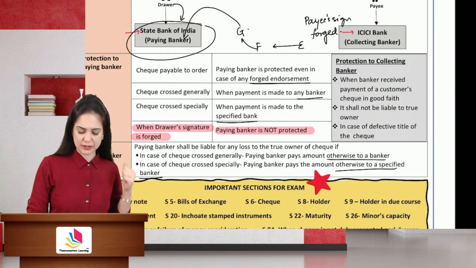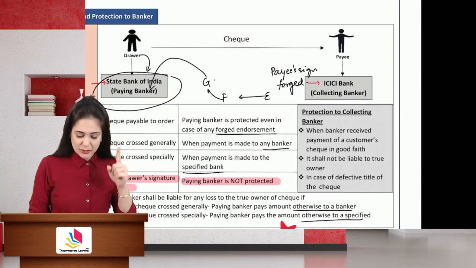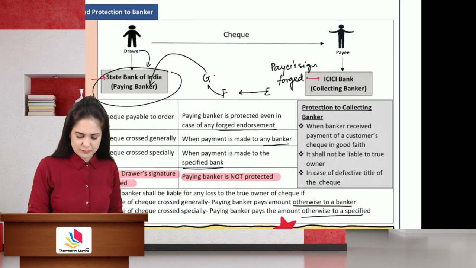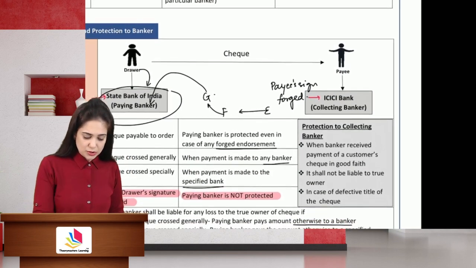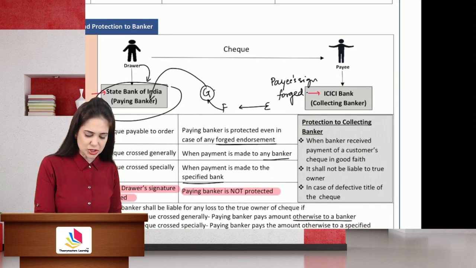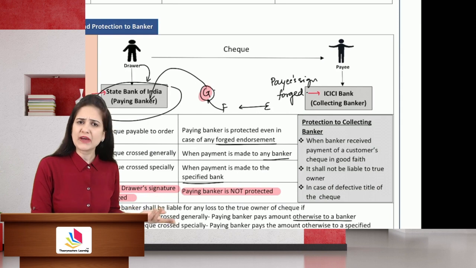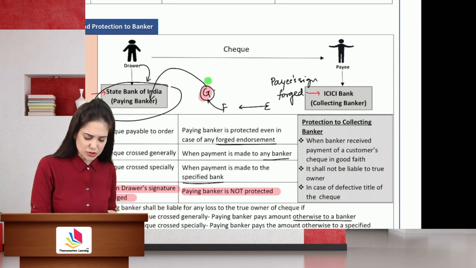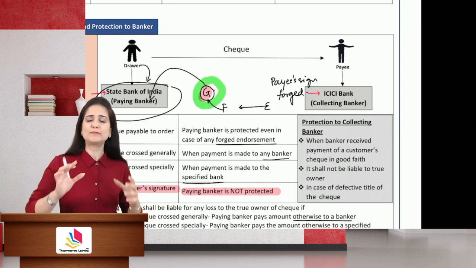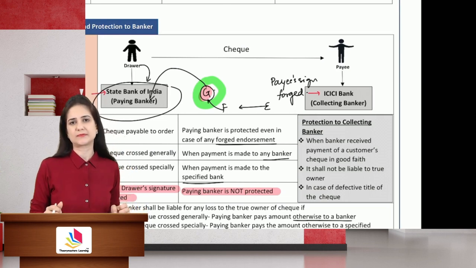Not very important. But protection to collecting banker, yes. Now, G presented the check, obtained payment. The banker was not aware that payee signatures were forged. Can you blame the collecting banker in this case?